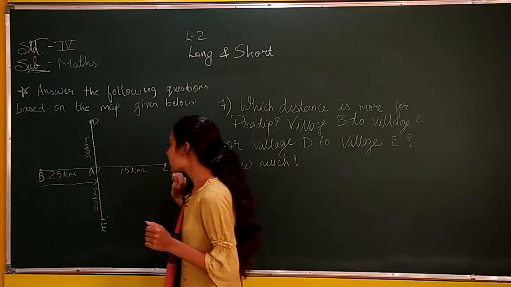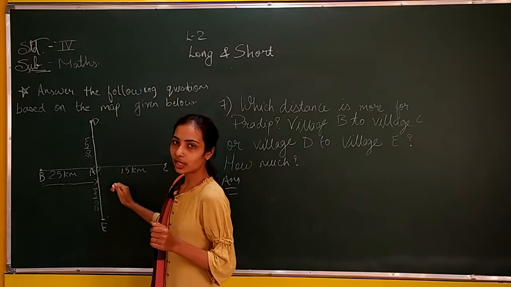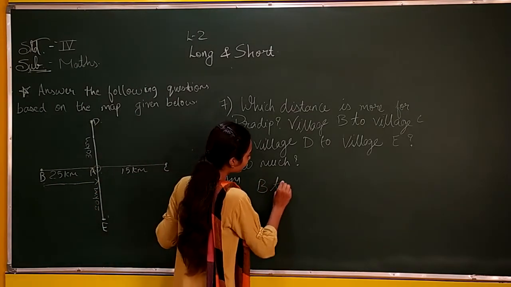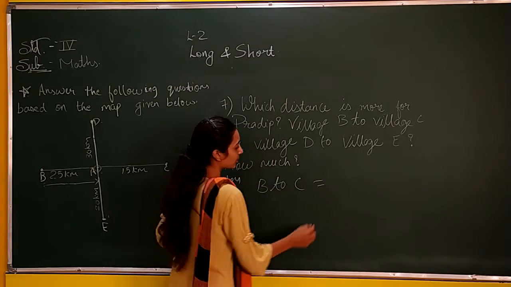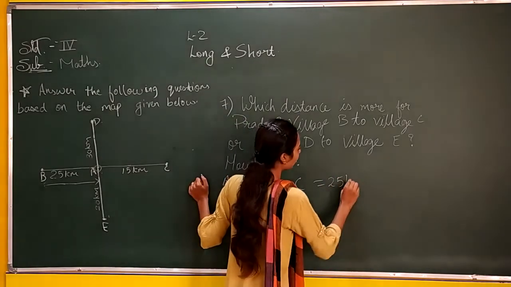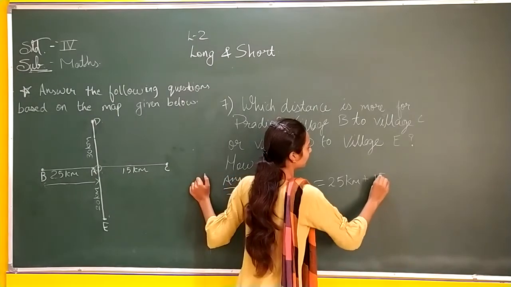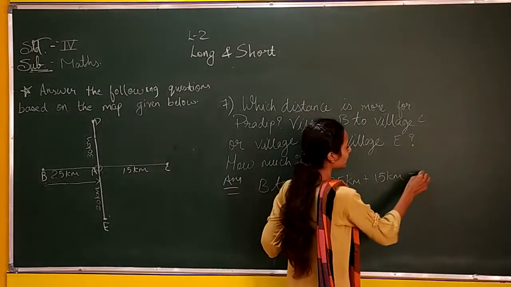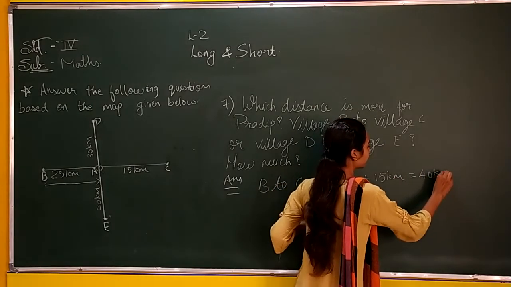So for B to C we have to add it. 25 plus 15 is 40 kilometer. We have done this in number 2. So our answer was 40 kilometer.